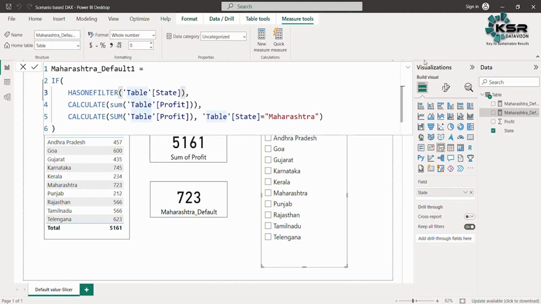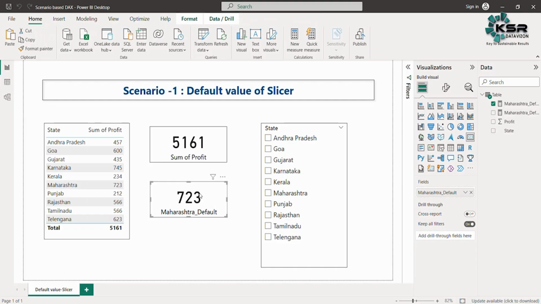Now let us check whether this function will return the default value of Maharashtra or not. Again, I'm going to Ctrl+C and Ctrl+V. I'm going to create one more card, and in this card I'm going to place the value of Maharashtra default 1. Now here you can see it is returning exactly the default value of Maharashtra.